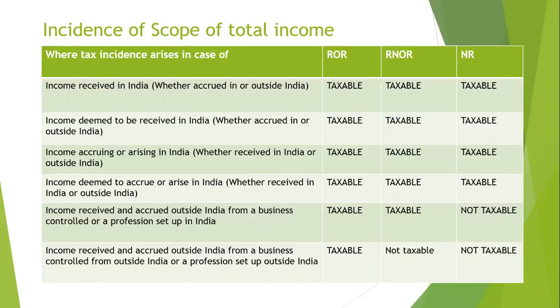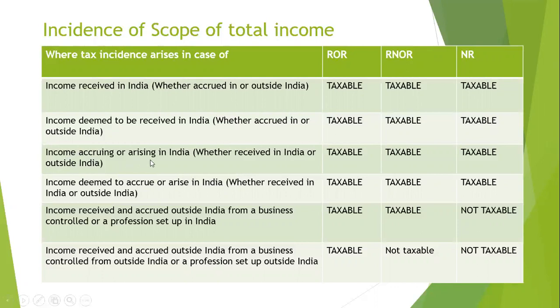These will be received after retirement, like public provident fund interest. So whether received in India or outside India, these are deemed to be received in India. This is taxable for all the three residential statuses: resident, ordinary resident, resident not ordinary resident, and non-resident.